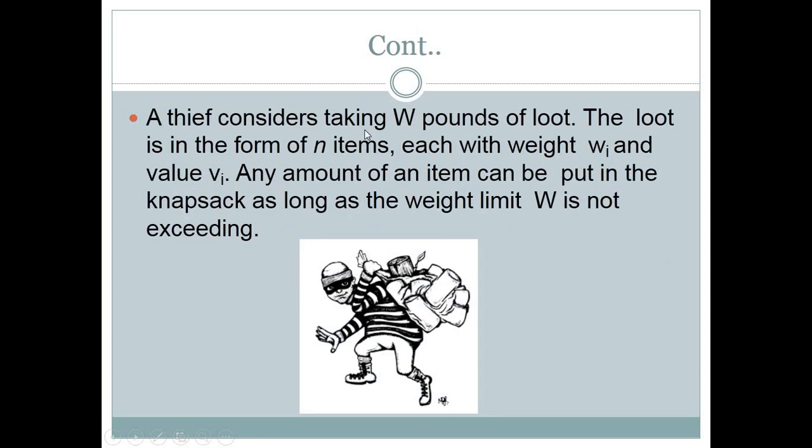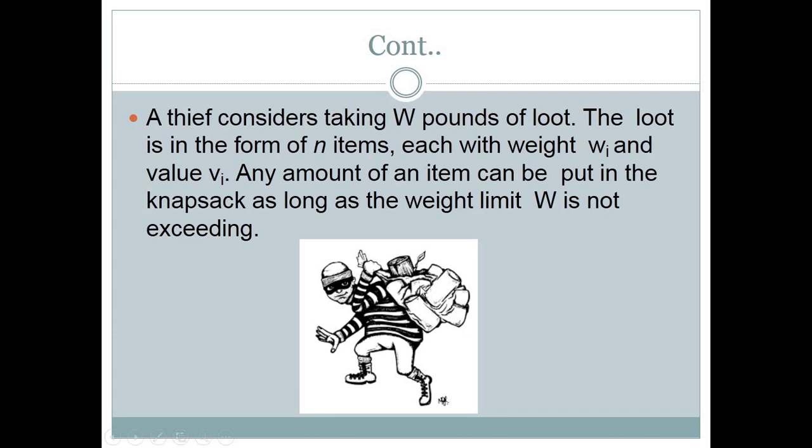A thief considers taking W pounds of loot. The loot is in the form of n items, each with weight Wi and value Vi, or we can say profit Vi. Any amount of an item can be put into the knapsack as long as the weight limit W is not exceeded. So the knapsack problem, we all have an understanding of it.